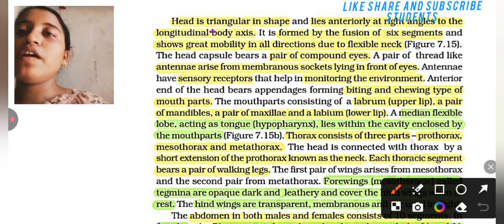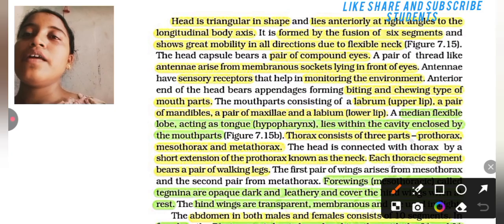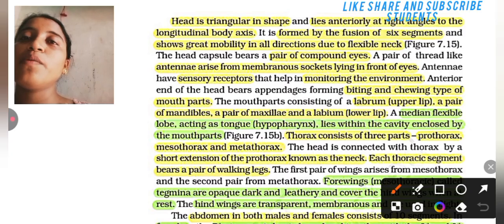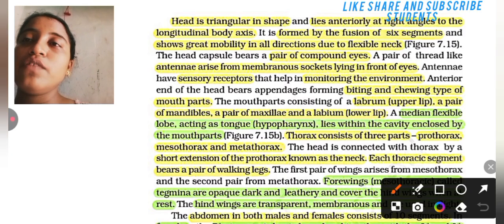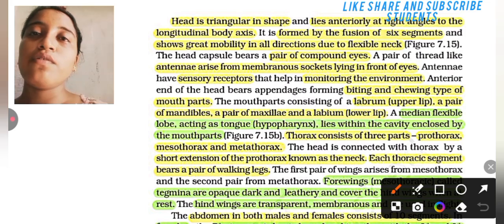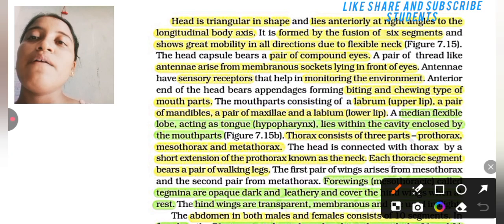The head is triangular in shape and lies anteriorly at a right angle to the longitudinal body axis. It is formed by the fusion of six segments and shows greatest mobility in all directions due to the flexible neck.